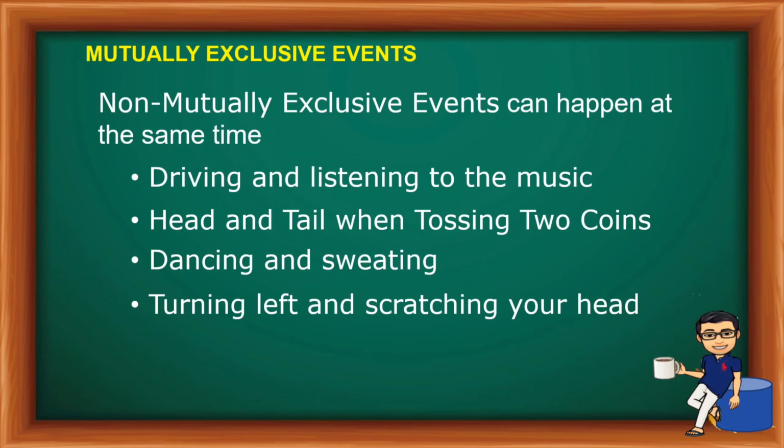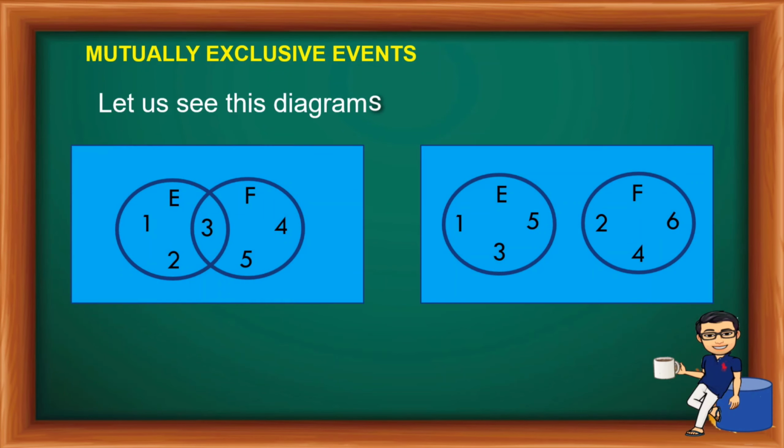So let us see this. Okay, kung mapapansin nyo, we have two diagrams. Ang dalawang diagram na yan ay nagre-represent ng mutually exclusive events at yung isa ay non-mutually exclusive events. Let's see the illustration. Yan ang non-mutually exclusive events.